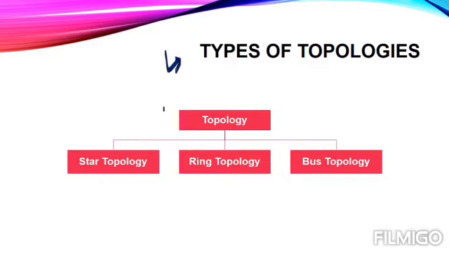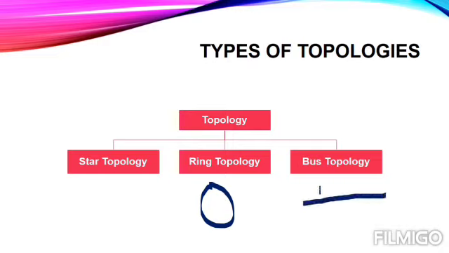Well, types of topologies. In general, topology has three categories. The first one is termed as star, the second is ring, and the third one is bus. These topologies have very simple and unique names, and these names are on the basis of their structure. The star topology has a star-like structure, that's why it is termed as a star topology. Whereas the ring topology is circular in shape, or has a ring-like structure, something like this. That's why it is termed as ring topology. Whereas in a bus topology, everything is connected in a single serial line like a bus. That's why it is termed as a bus topology.